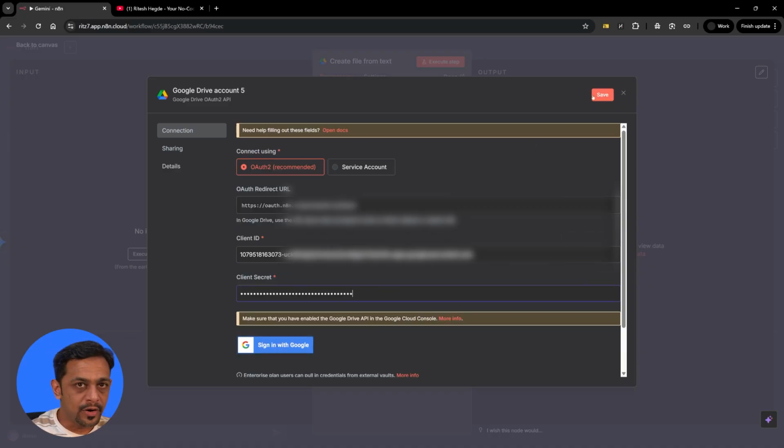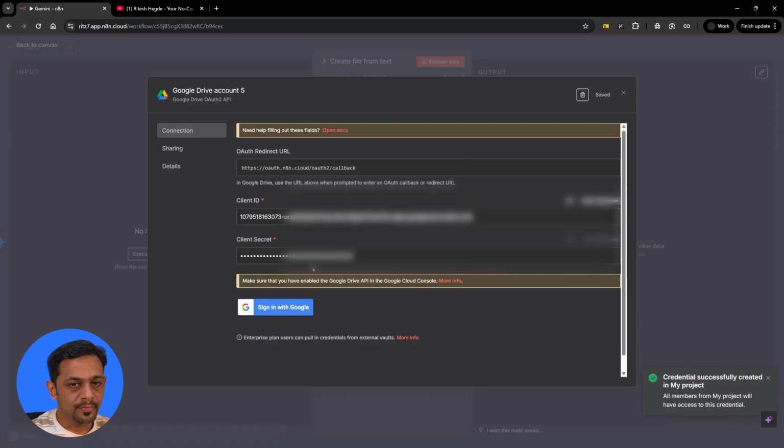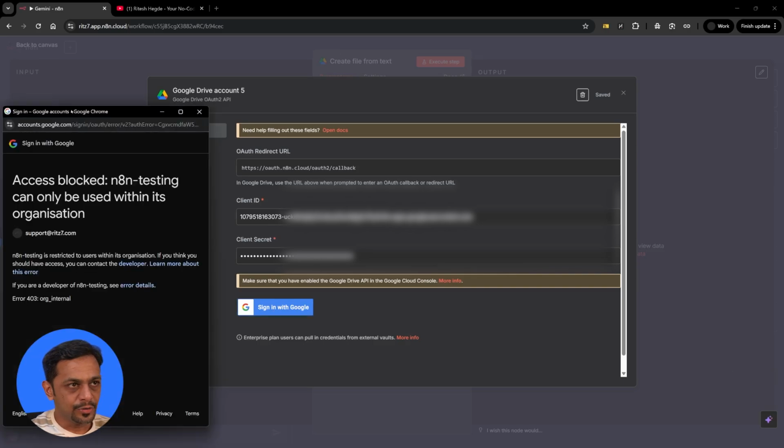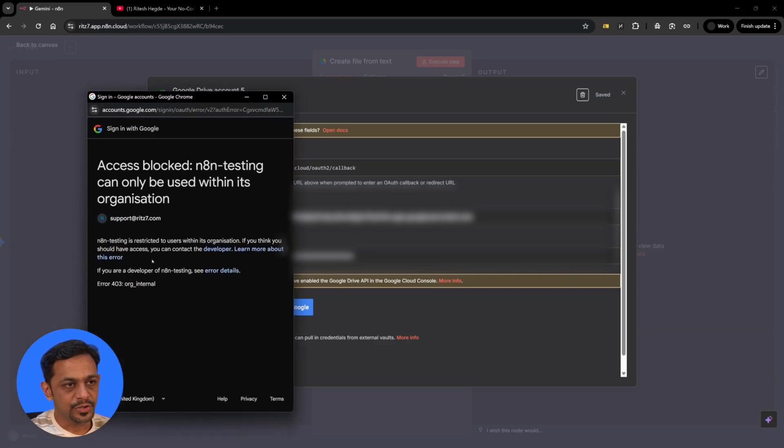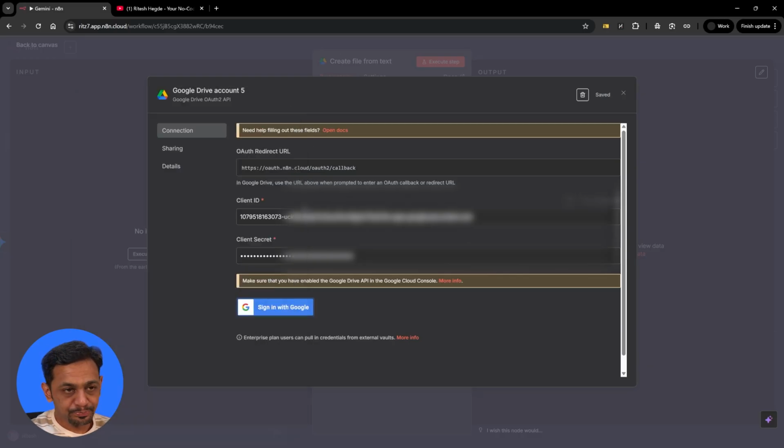So I'll click on save here, and I'll click on sign in with Google. I'll try to sign in with some other account. You can see what issue I get. So it's restricted to users within its organization. If you think you should have access, you can contact the developer, right? Error details. So this happens.